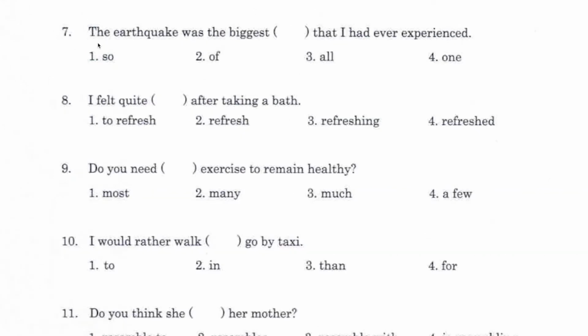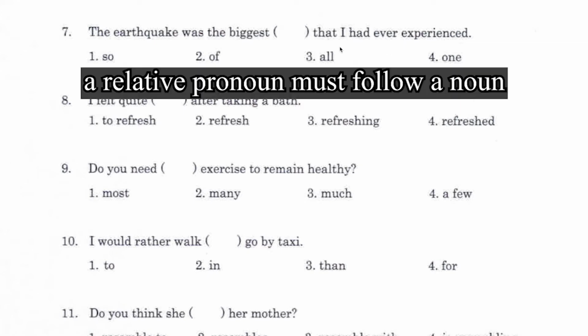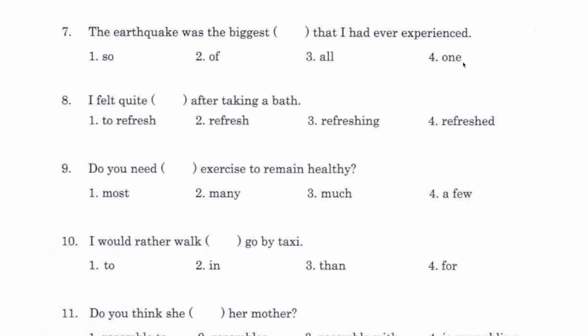Number 7, the earthquake was the biggest, so, of, all, one, that I had ever experienced. Because we have a relative clause, that I had ever experienced, we need a noun before it. So I would say number 4, one, the biggest one that I had ever experienced. Number 8, I felt quite to refresh, refreshing, refreshed, after taking a bath.